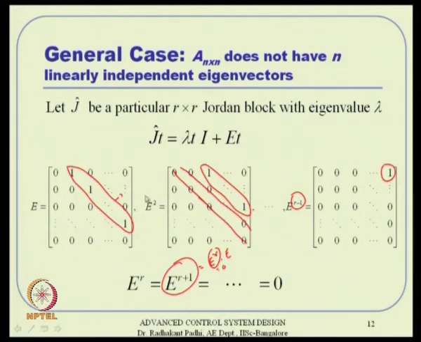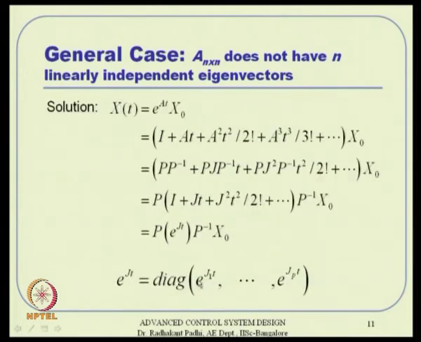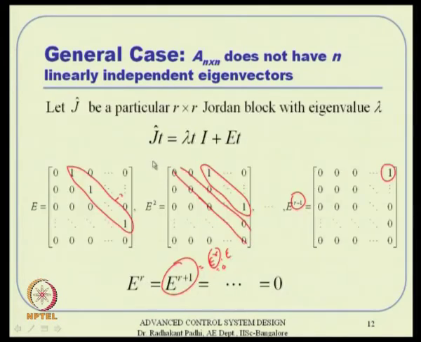So, what are you having? We are primarily having a diagonal matrix which will never decay, and we have one more matrix which will certainly reduce to a finite series. This is not going to be an infinite series. This happens to one particular element, one particular e to the power J t, remember that. What you are having here is a block diagonal form of e to the power J 1 t, e to the power J 2 t, like that.